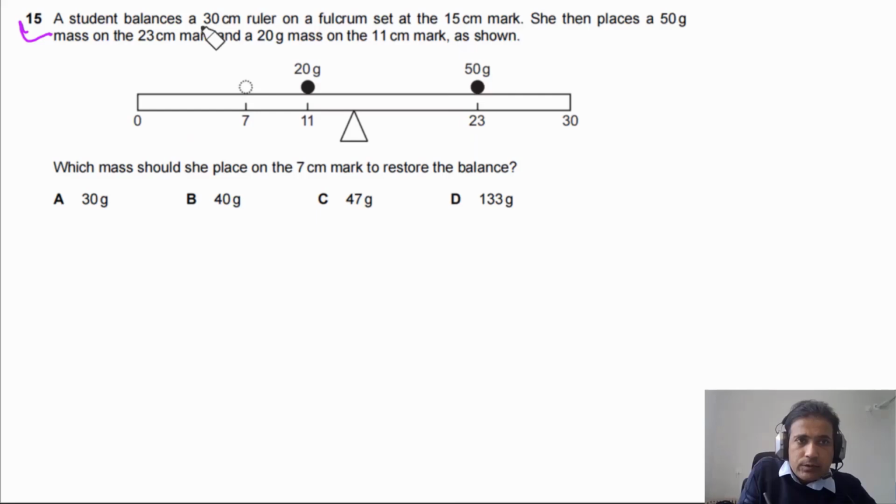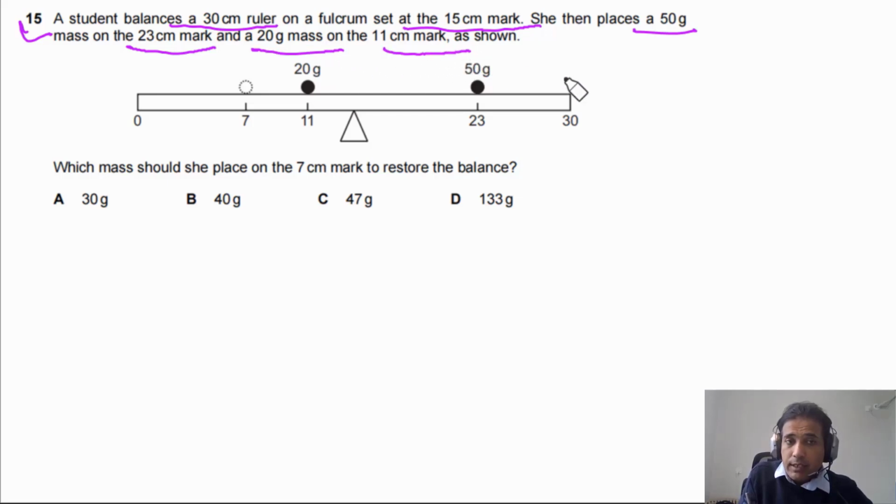Question 15 says a student balances a 30 centimeters ruler on a fulcrum set at the 15 centimeters mark. She then places the 50 grams mass on the 23 centimeters mark and the 20 grams mass on the 11 centimeters mark as shown in the figure. Which mass should she place on the 7 centimeters mark to restore the balance? So this is a basic question about equilibrium.